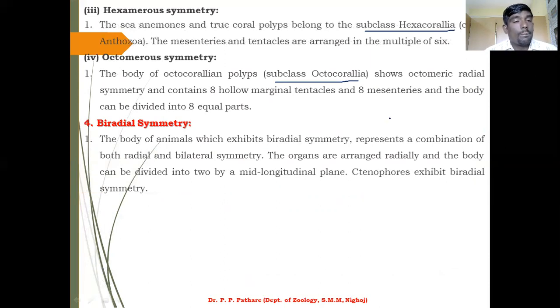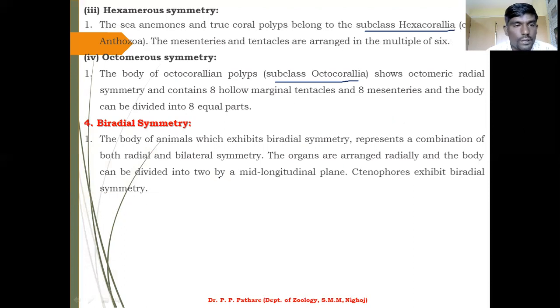Next one is biradial symmetry. The body of animals which exhibit biradial symmetry represents a combination of both radial and bilateral symmetry. Here, you can just keep in your mind, this is a combination of radial and bilateral symmetry. They can show the bilateral symmetry. The organs are arranged radially, and the body can be divided into two by a mid longitudinal plane.